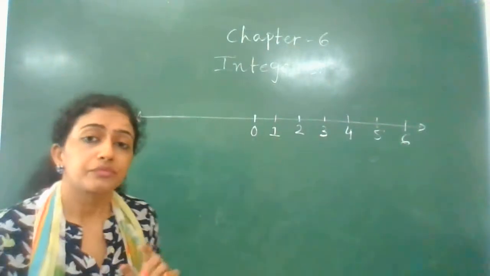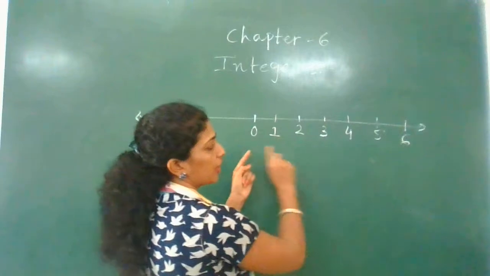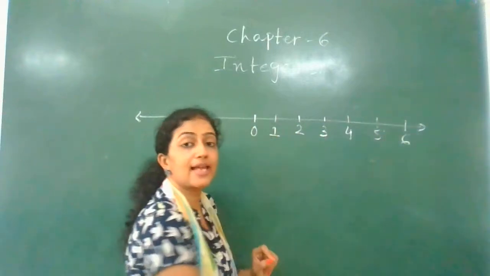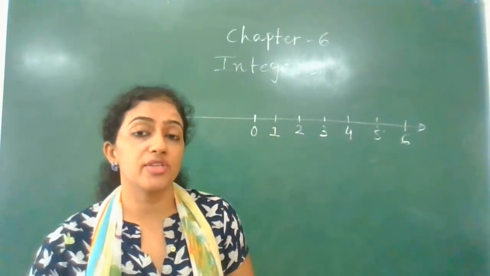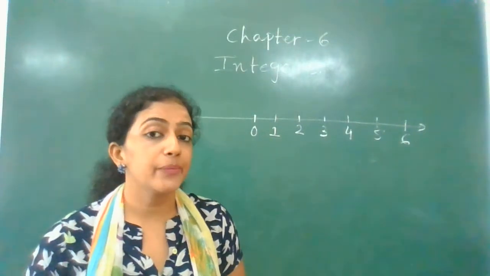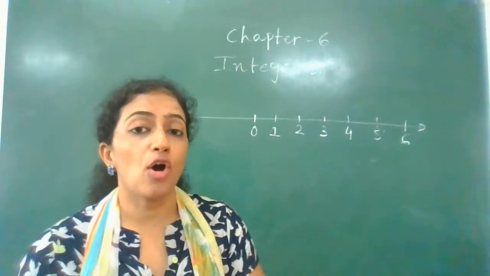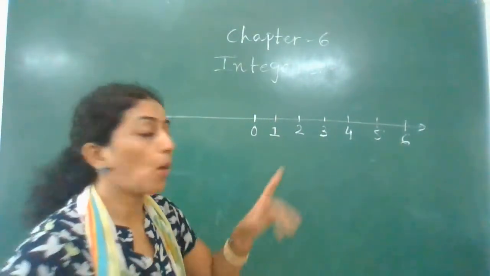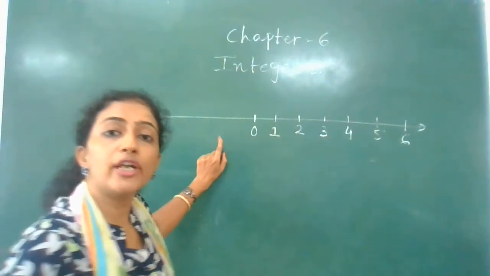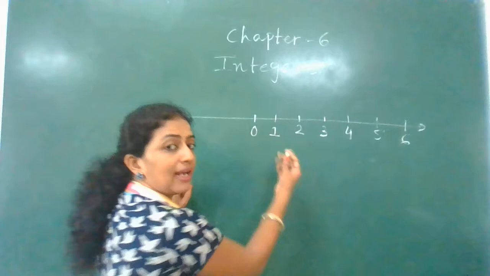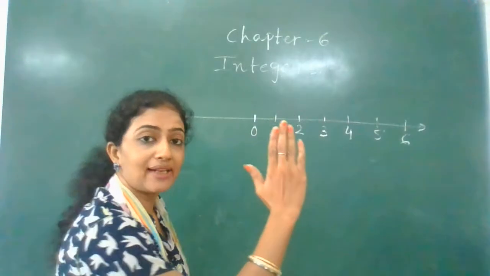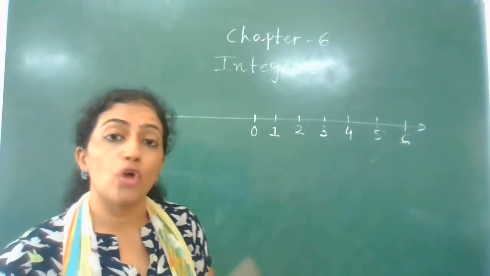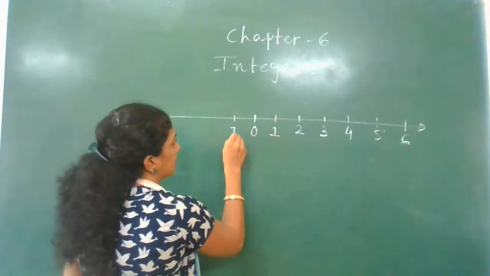Now if you observe, when I wrote the numbers, I was writing to the right side: 1, 2, moving to the right. If I want the opposite, then what is the opposite of the right side? The opposite of the right side is the left side. It means if I want the opposite of 1, I have to show it on the opposite side. If 1 is on the right side, its opposite is on the left side. So here is a 1.